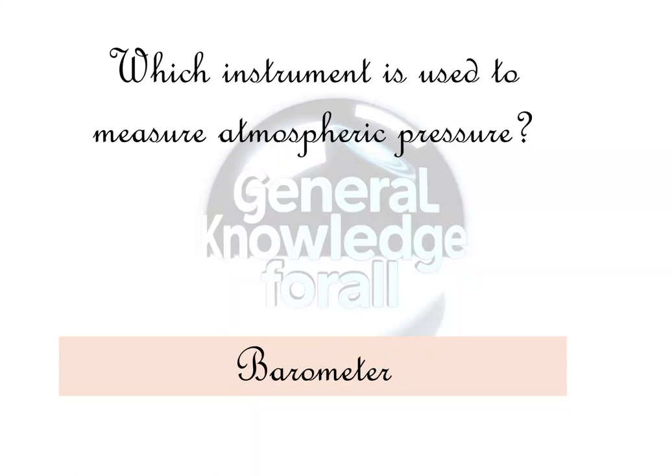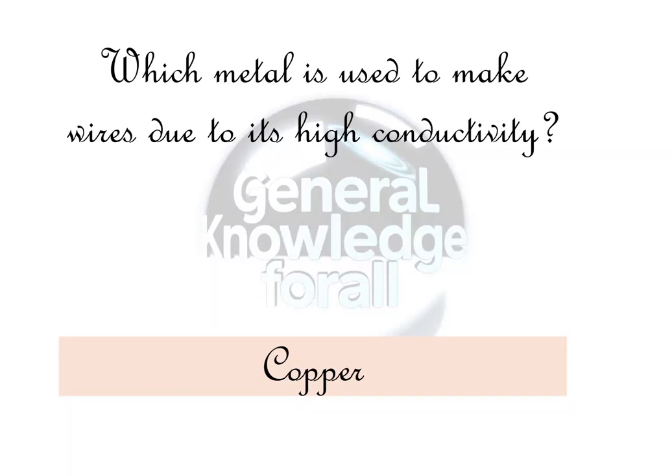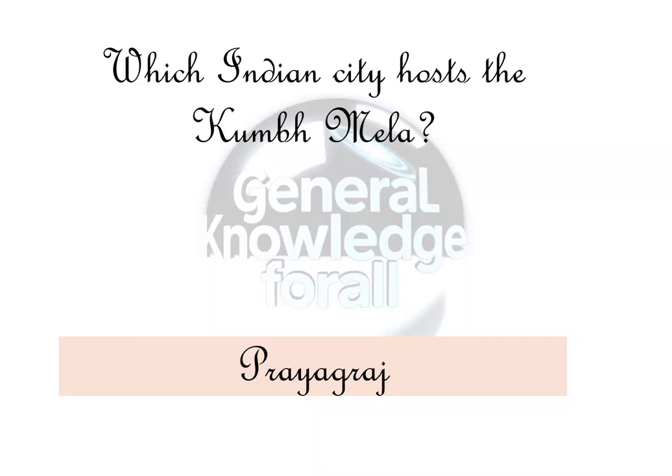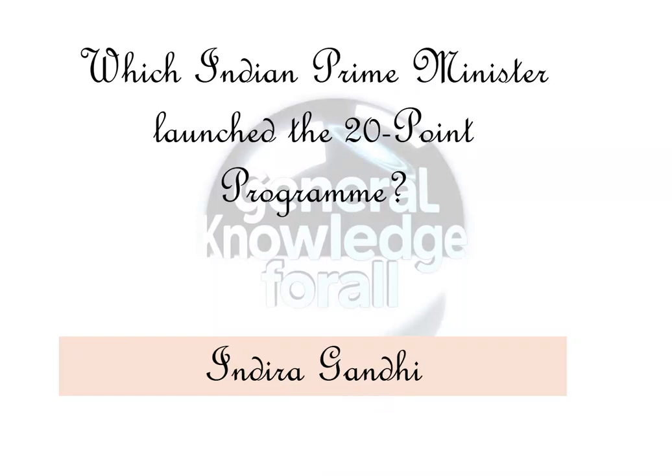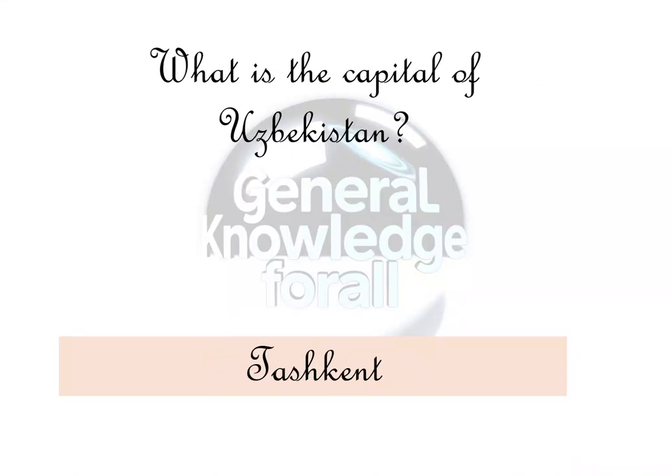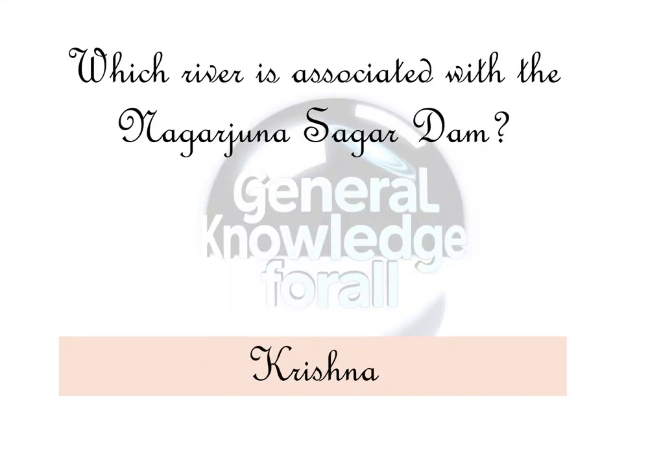Which instrument is used to measure atmospheric pressure? Barometer. Which metal is used to make wires due to its high conductivity? Copper. Which Indian city hosts the Kumbh Mela? Prayagraj. Which Indian Prime Minister launched the 20-point program? Indira Gandhi. What is the capital of Uzbekistan? Tashkent.